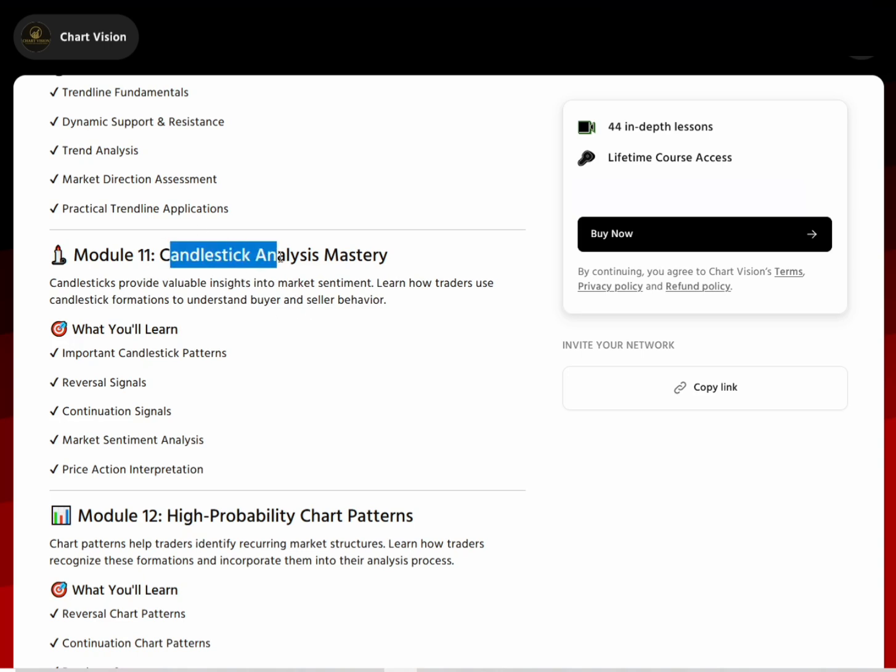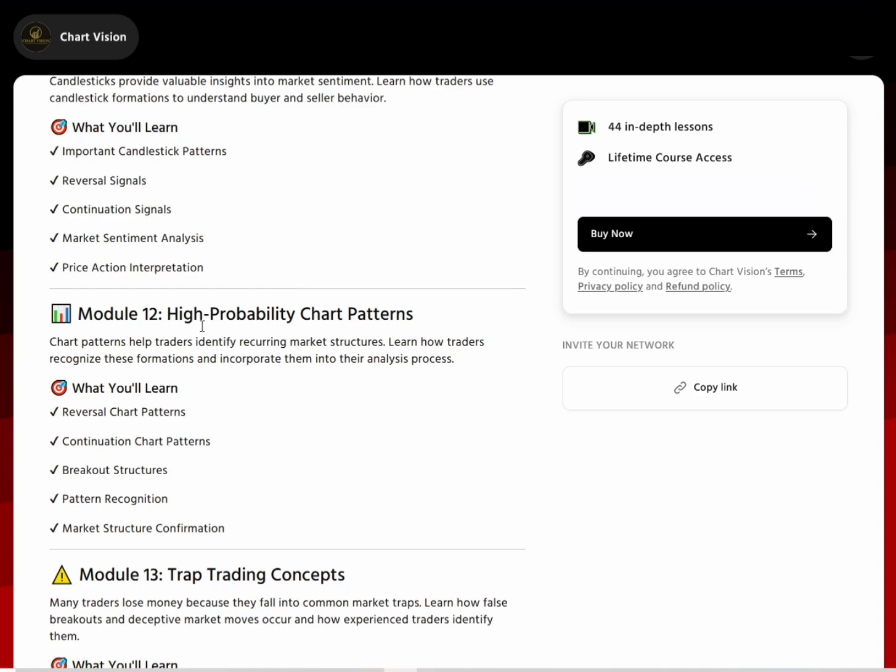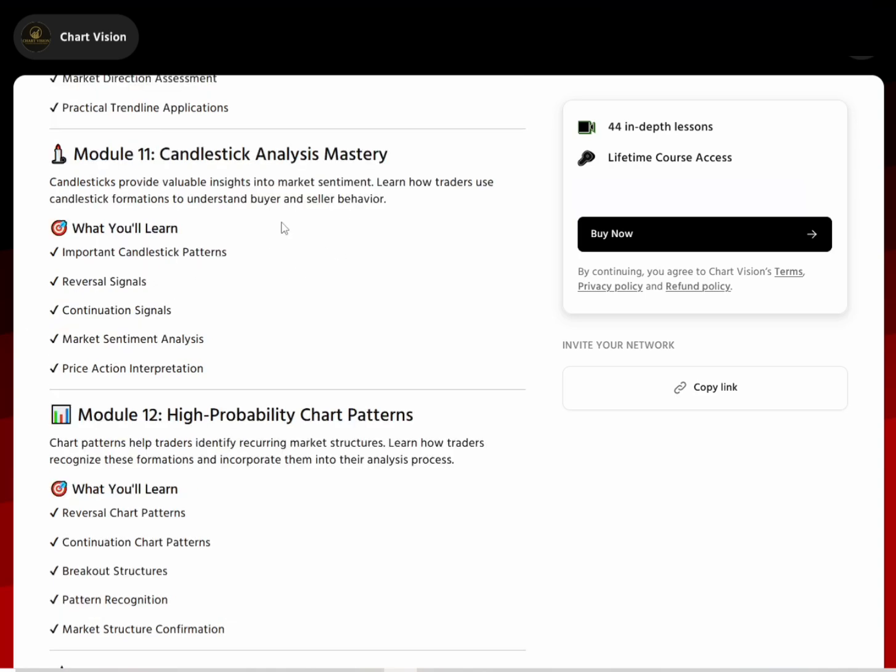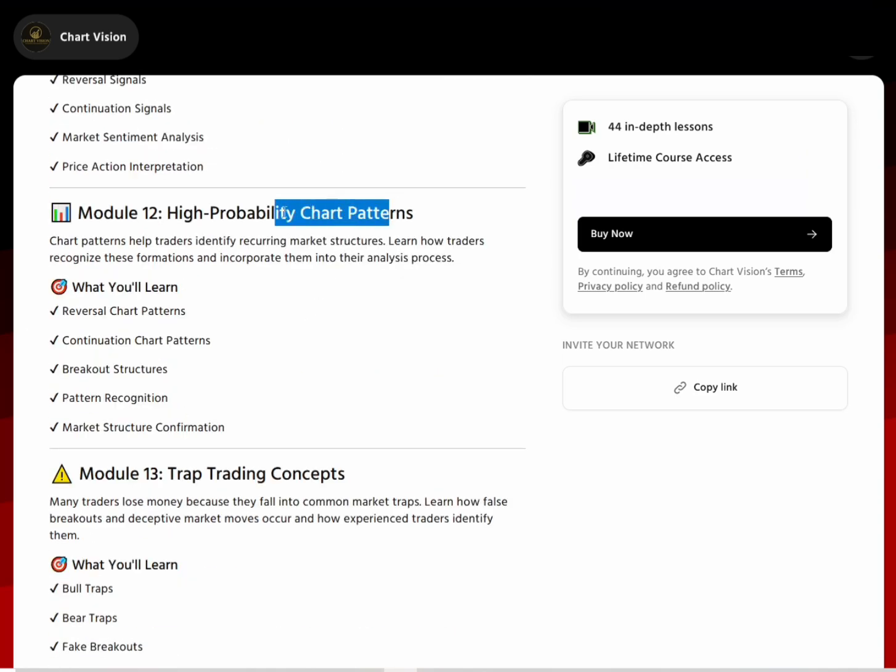Then here I explain candlestick pattern analysis. Here I explain what a candlestick is, how to understand that, and some key important candlestick patterns that you can follow or use in your day-to-day trading session. Some strategies regarding candlestick patterns, and how to detect them, I also explain here. Then here I explain chart patterns, how to draw them, and some important chart patterns that you need to follow or can use in your trading. Some strategies regarding chart patterns I explain here.